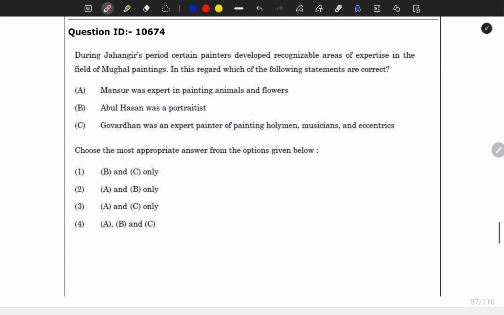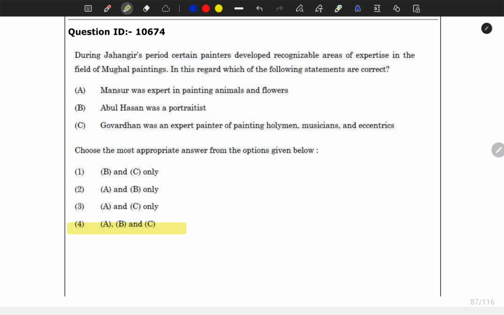Again, a question from painting. See, in Jahangir's period, certain painters developed recognizable areas of expertise in the field of Mughal paintings. In this regard, which of the following statements are correct? Mansur was expert in painting animals and flowers. Abul Hasan was a portraitist. Govardhan was an expert painter of holy men, magicians and eccentrics. So for these kinds of questions where you don't have any idea about the fact, you go with all, and this was the correct option.